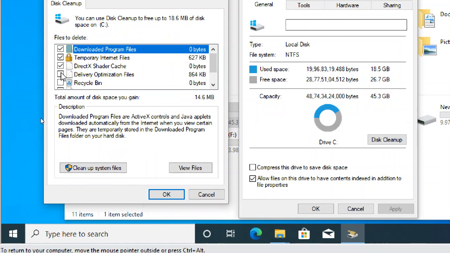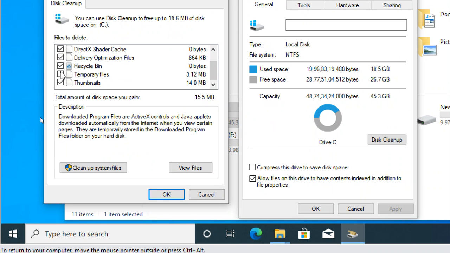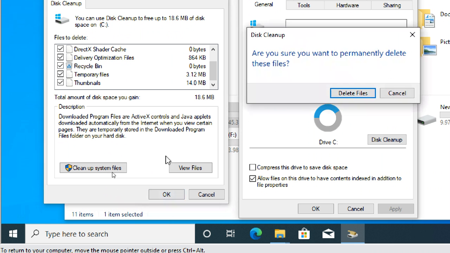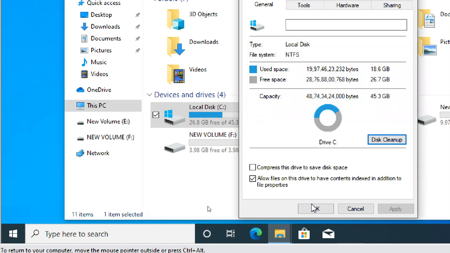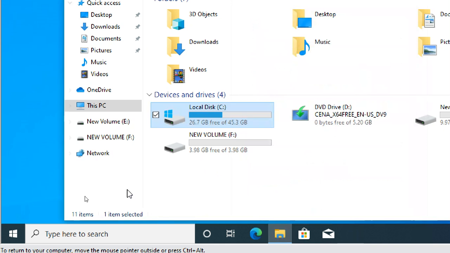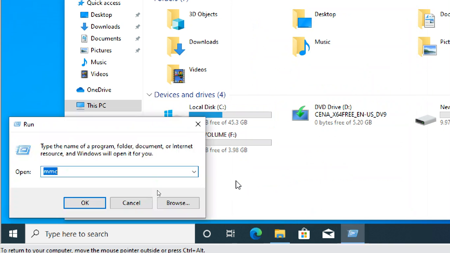It is showing so many things. I don't leave anything, I will remove all the things. Just clean up. Anyway, C drive will take a little bit of time compared to E drive. Let it clean up. This new version of Windows 10 has some issues. Normally, in old Windows 10, when you log out and log in, it cleans up. But last time it did not clean up like that.